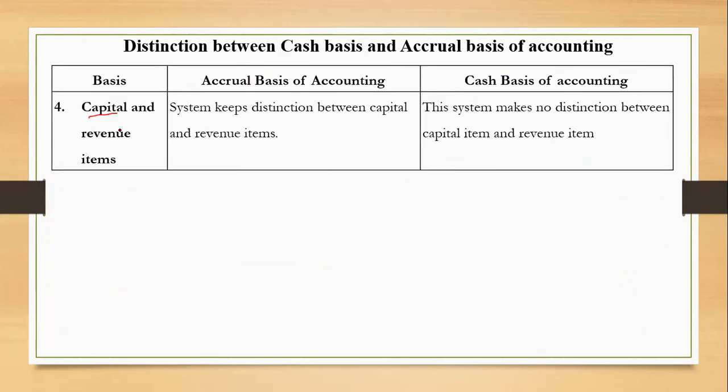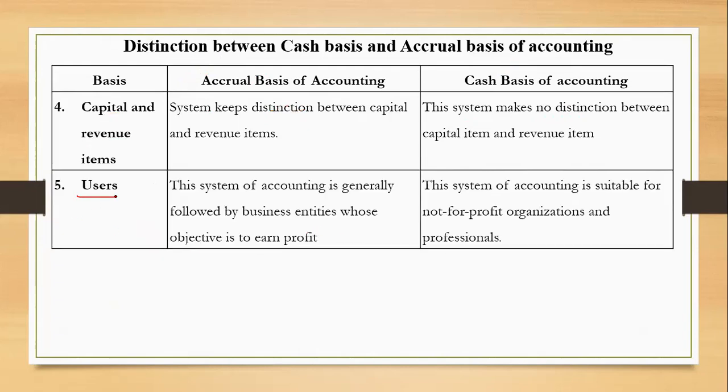Fourth, capital and revenue items. Under accrual basis, the distinction is made. This system, accrual basis, keeps a distinction between the capital and revenue items, but under cash basis, the system does not make any distinction between the capital and revenue items. Fifth, the users. Under accrual basis, the system is generally followed by the business entities whose objective is to earn profit. Profit earning organizations generally follow this, whereas cash basis is followed by not-for-profit organizations and the professionals, right, who are the users that have been mentioned over here.